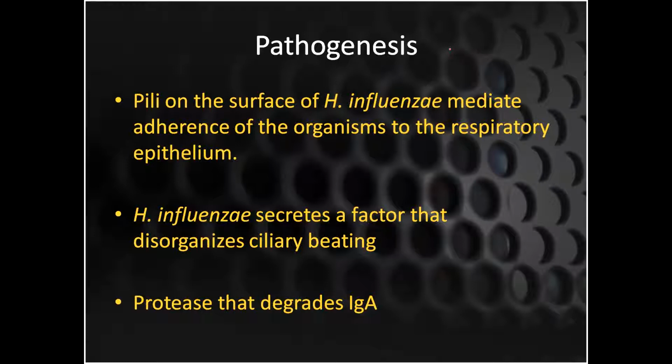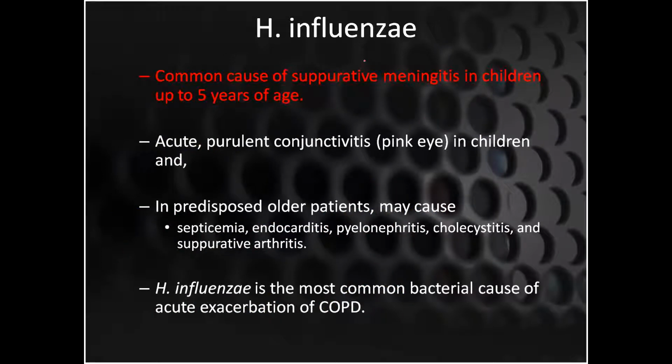Pathogenesis, as far as H. influenzae is concerned: there are pili on the surface of H. influenzae, which adhere to the respiratory epithelium, and it secretes factors which disorganize your ciliary beatings. So there will be mucociliary disturbances, and it also secretes proteases, which degrade IgA immunoglobulin, and you know that IgA is a very important immunoglobulin in the secretions, which is very protective.